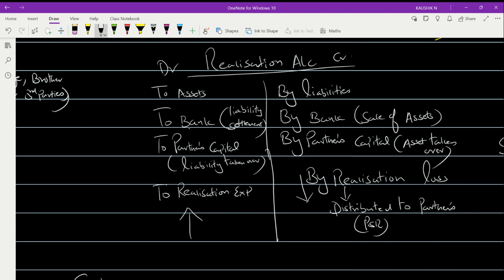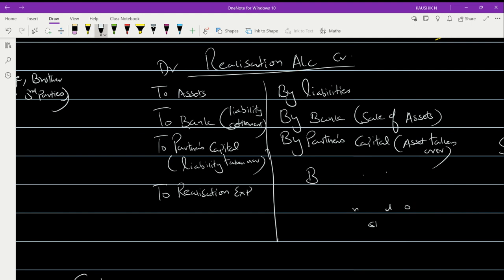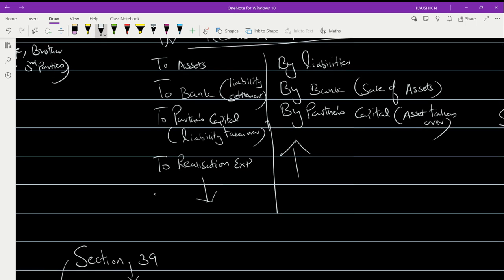Suppose the situation is quite different. That means the amount is not appearing on the credit side, it is appearing on the debit side. That means your credit side total is heavier and your debit side total is short. This is nothing but realization profit.